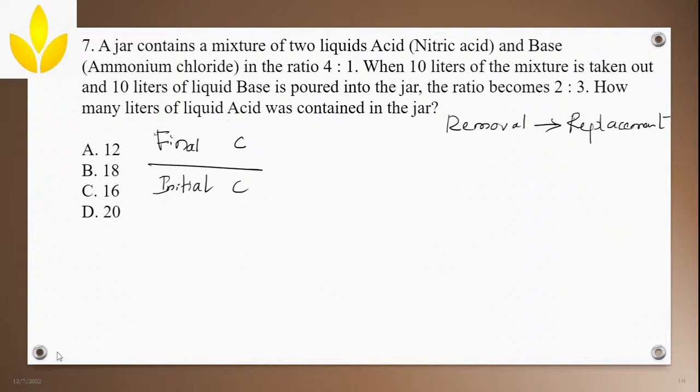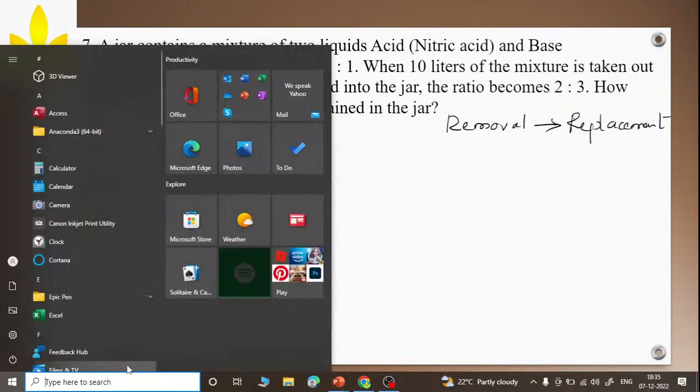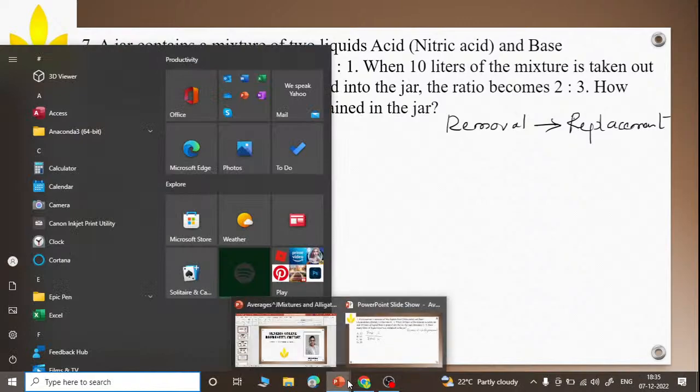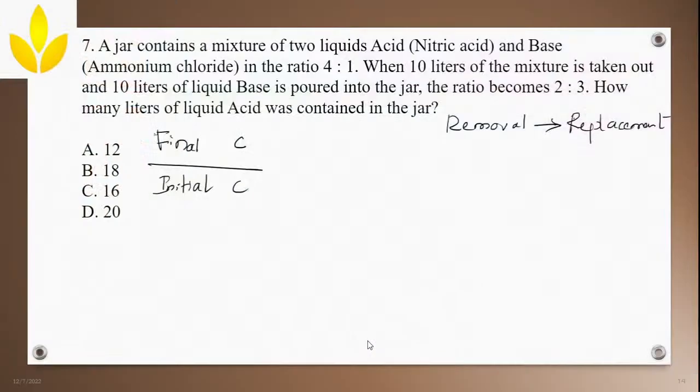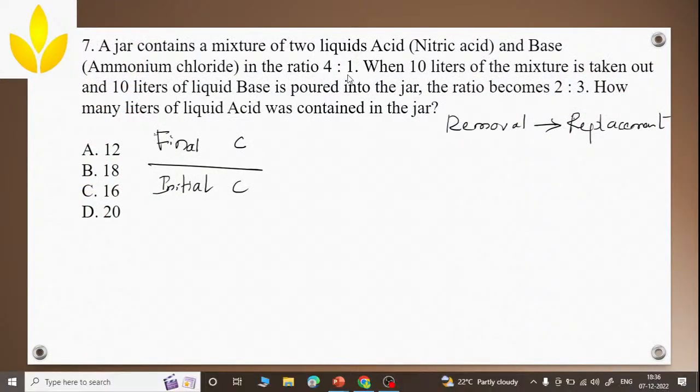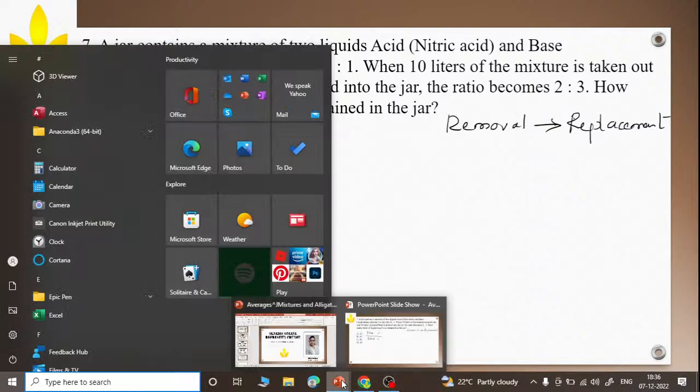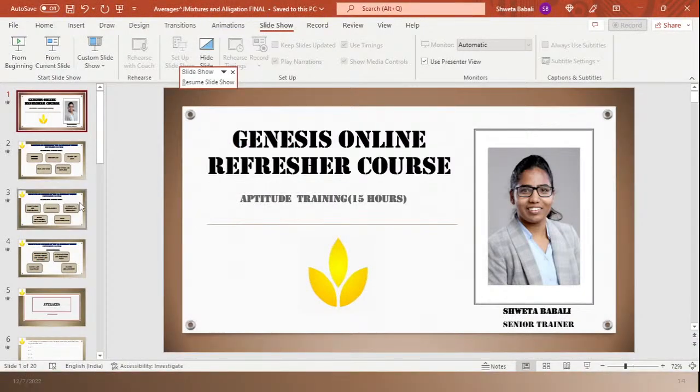Guys, actually the pen is not working, just give me a second. I think we can try from this.